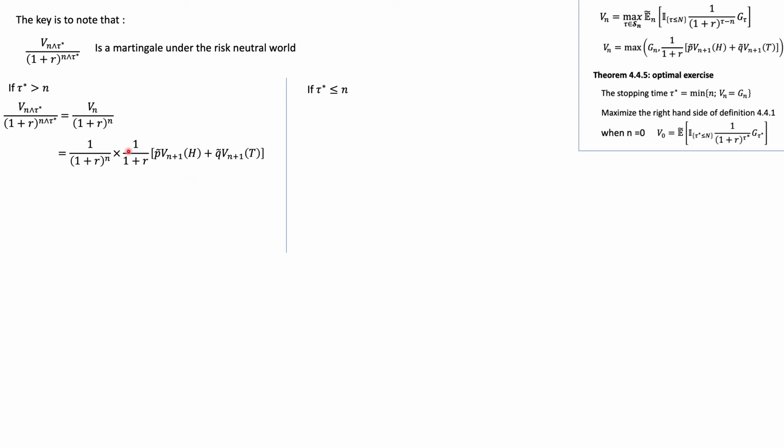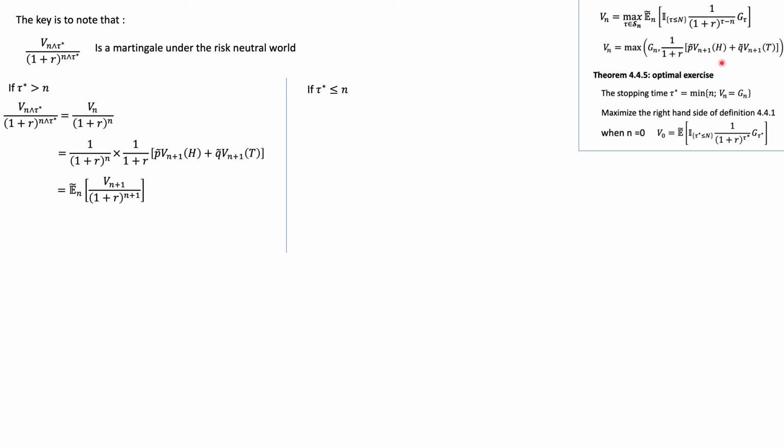So we can replace this Vn by the risk-neutral pricing formula. We have this amount here, and this 1 plus the discount value is just given here. And we can replace this by Vn plus 1. Again, we know this is true because tau star is greater than n, so as we stand at time n, the value of Vn is not equal to Gn.